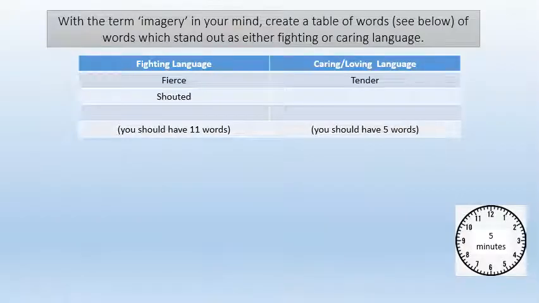Right, now with the term imagery in mind, that's something that sparks off one of the senses. Create a table of words, as I've begun doing there, which stand out as either fighting or caring language. So you've got fighting down one side and caring down the other. There's 11 fighting words and 5 caring, loving words. That shouldn't take you more than 5 minutes. And by this time you should be very familiar with this, I think, rather good poem.